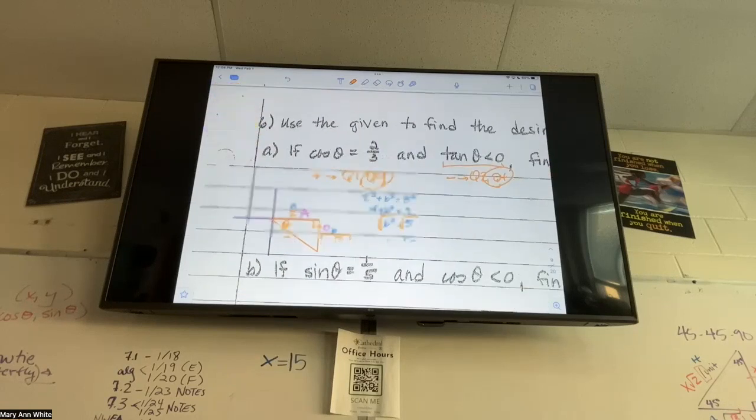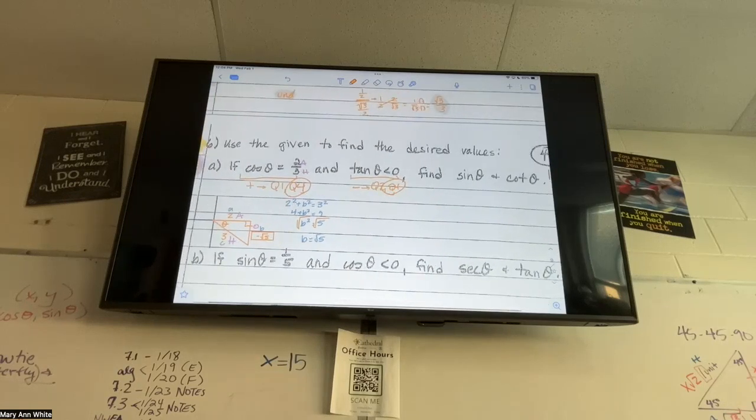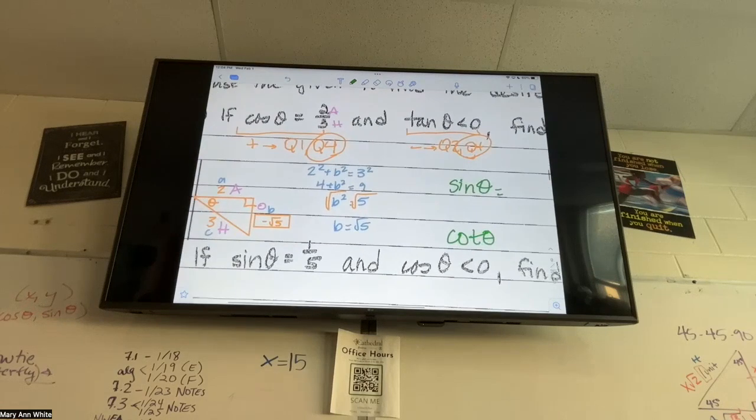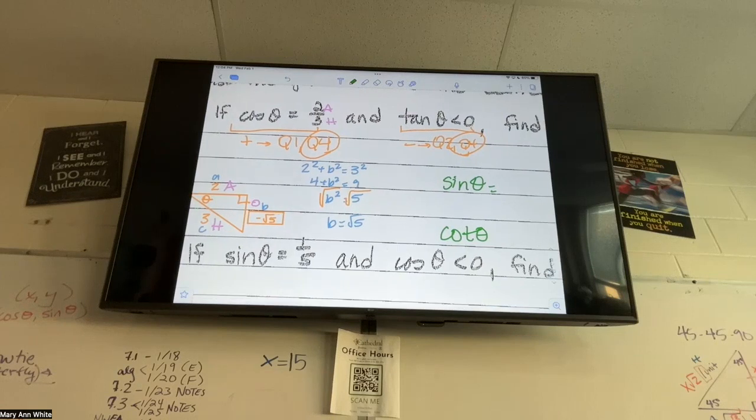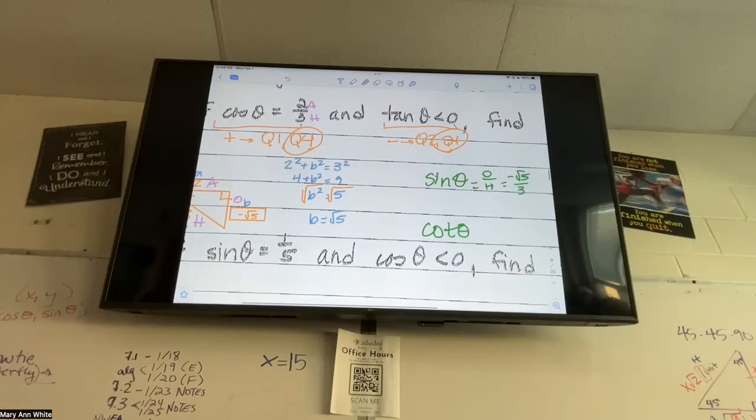Okay. We're ready to go now though, because it says find sine and cotangent. We have all of our sides, so we can do sine of theta and we can do cotangent of theta. What's sine? It's O over H. So negative root 5 over 3. Cool. You guys okay with that?